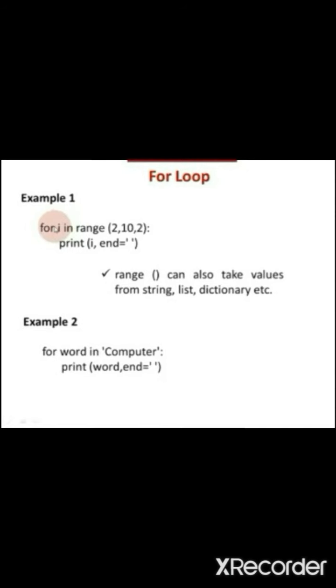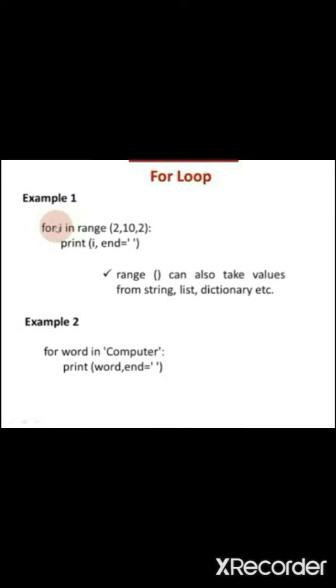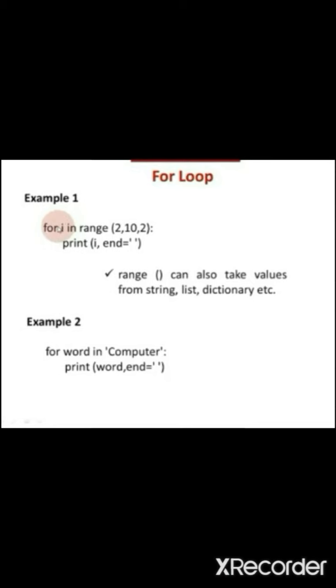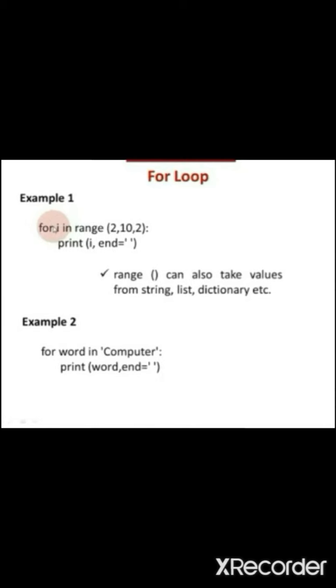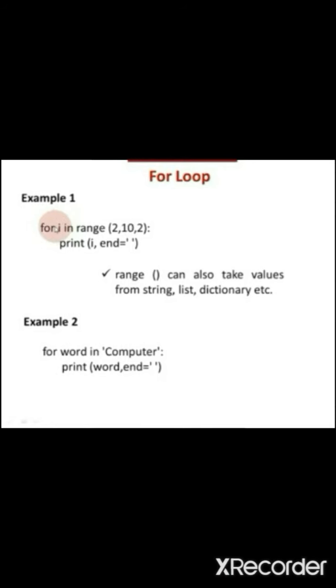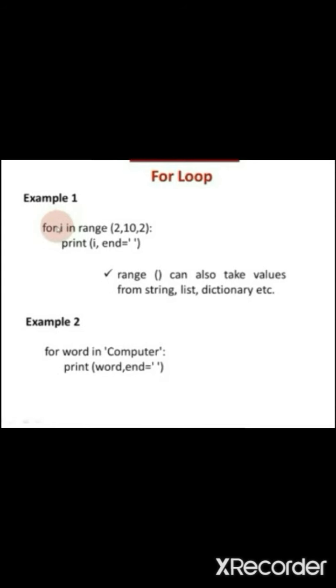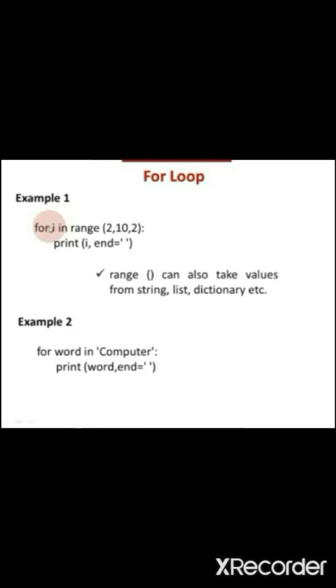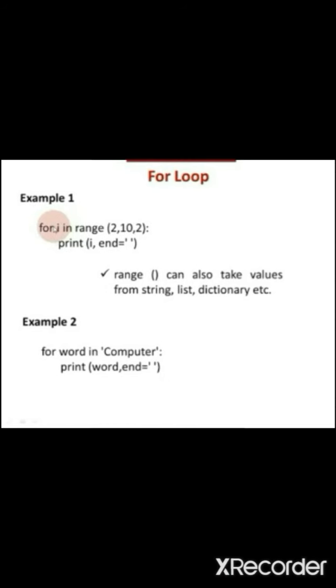If you want to give a string, we have to give it within single quotes. The control statement must end with colon symbol. Then we have to start with indentation for the block. Within the block we have to give print statement. So it prints word. What is the value of word?